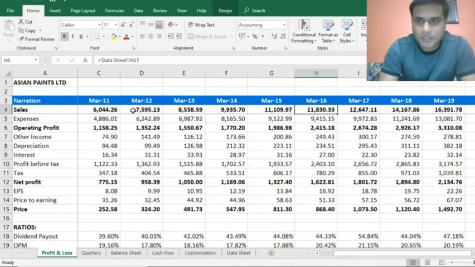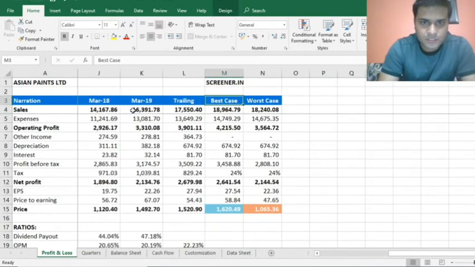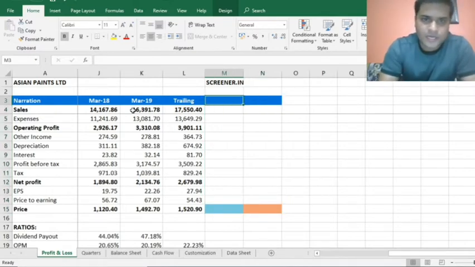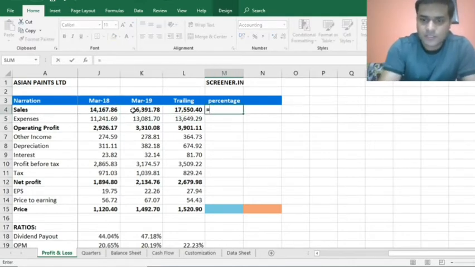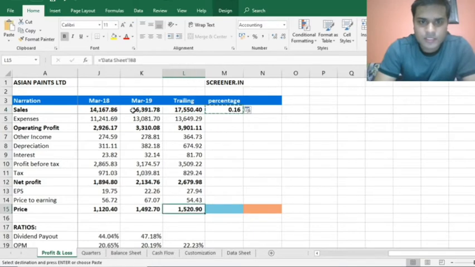Now here we come. I have just got those figures into Excel. I hope you guys are able to follow. Now let's see March 2019 and March 2018. So this comes to be 16%.